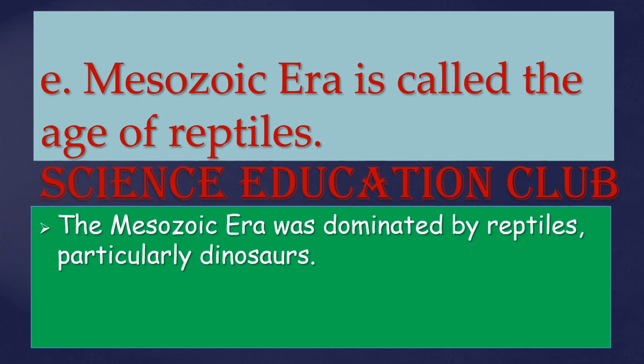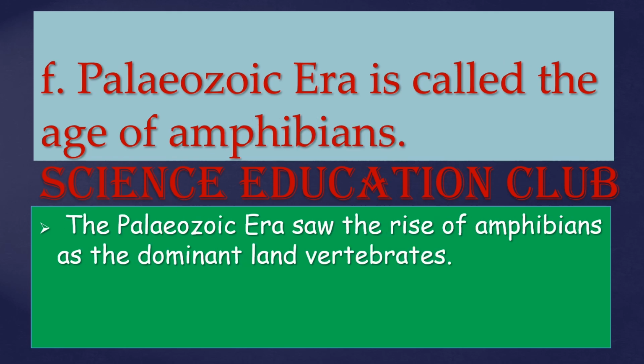Mesozoic era is called the age of reptiles. Mesozoic era was dominated by reptiles, particularly dinosaurs. That is why it is called the age of reptiles. Paleozoic era is called the age of amphibians. The Paleozoic era saw the rise of amphibians as the dominant land vertebrates. That is why it is called the age of amphibians.